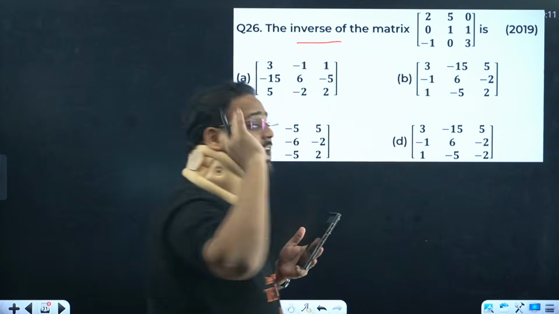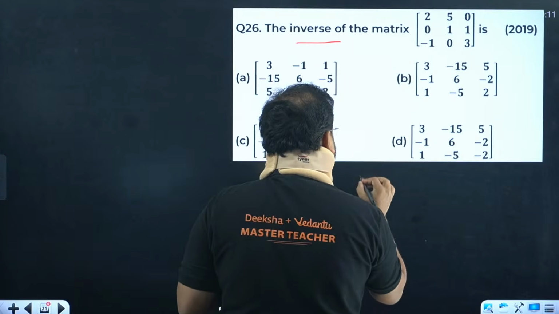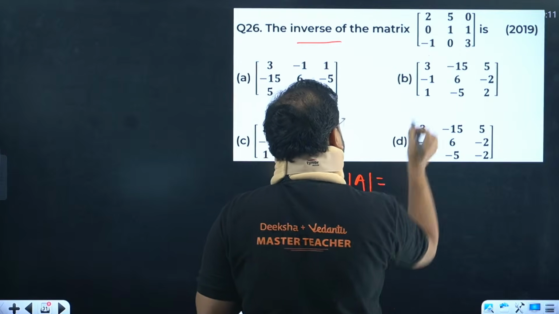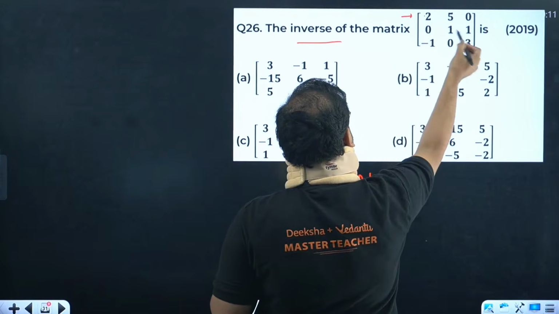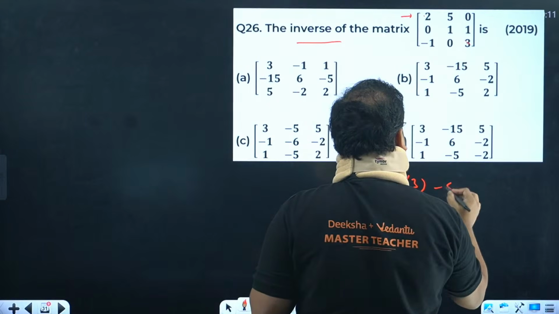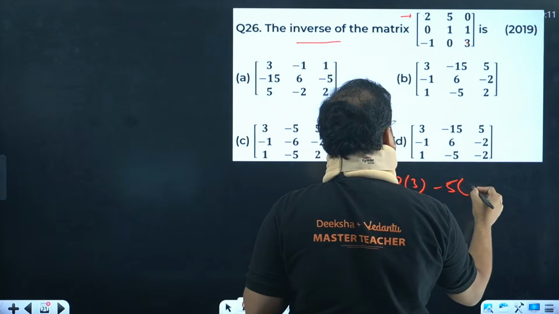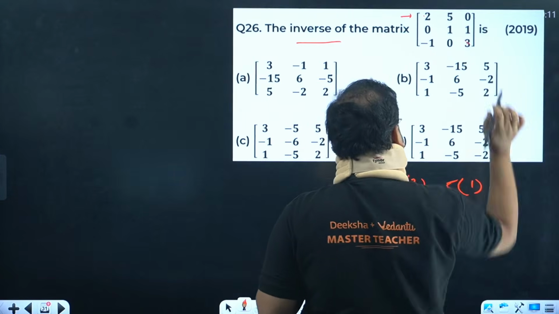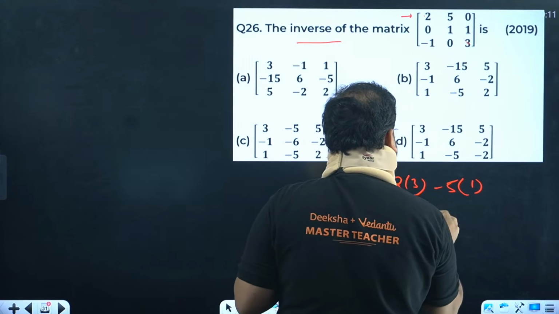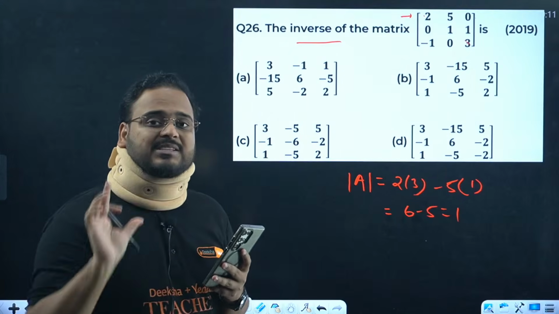If we find the inverse from the actual method, it will take too much time. So the first thing for the inverse is to find the determinant. Let's do that. Along this, we'll find 2 into 3 minus 0, so simply 6. Across minus 5, we find now: 3 and 0 cancelled, minus and minus 1 becomes plus 1, with 0 everything cancelled, so we have 6 minus 5 as 1. Determinant is clear as 1, it means the inverse exists.